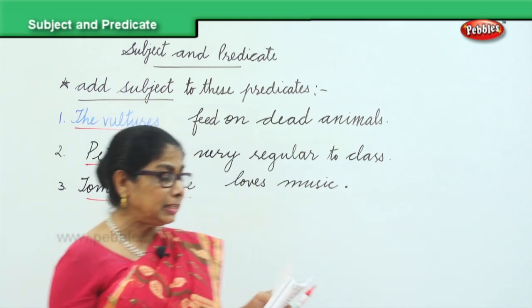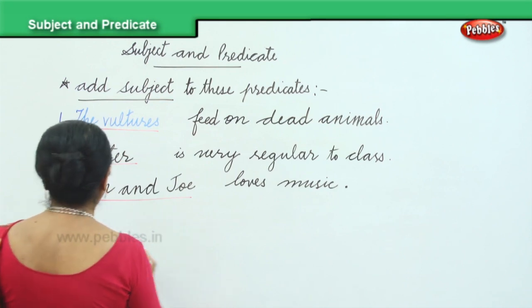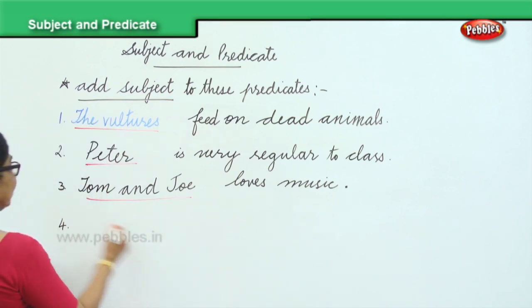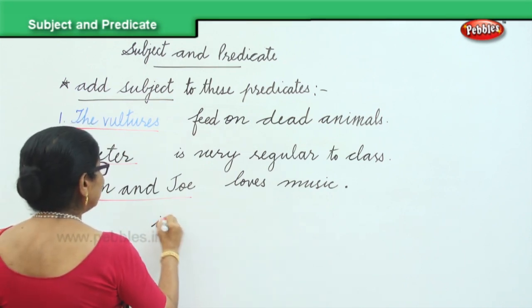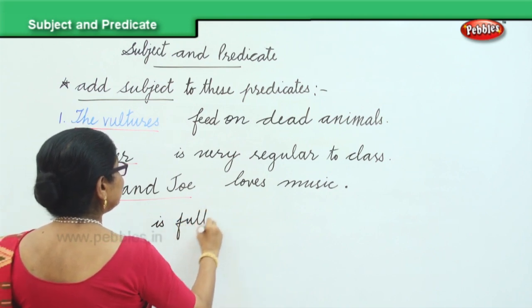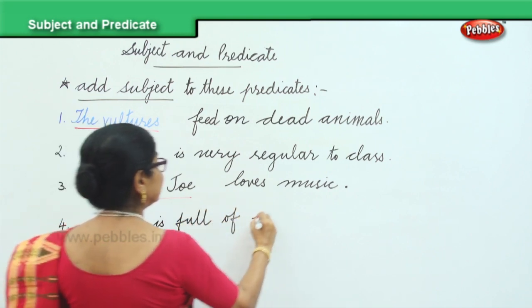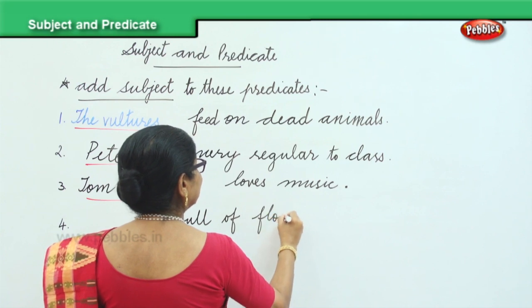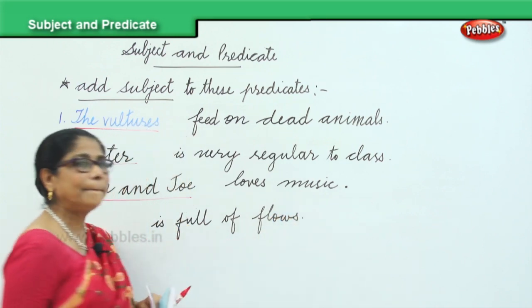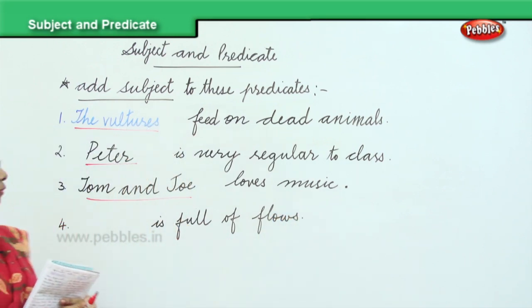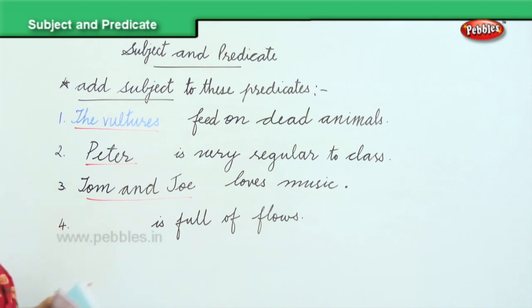Next. Is full of flowers. Fourth one. You supply the subject for me. Is full of flowers is the predicate. Now you supply the subject for me. What will you write? The garden. Very good. The garden.